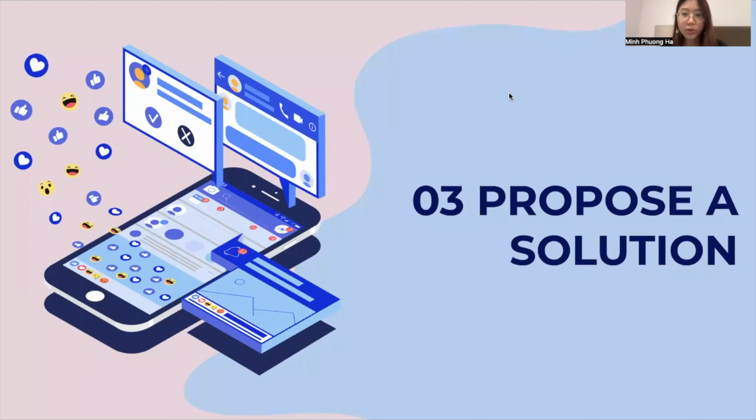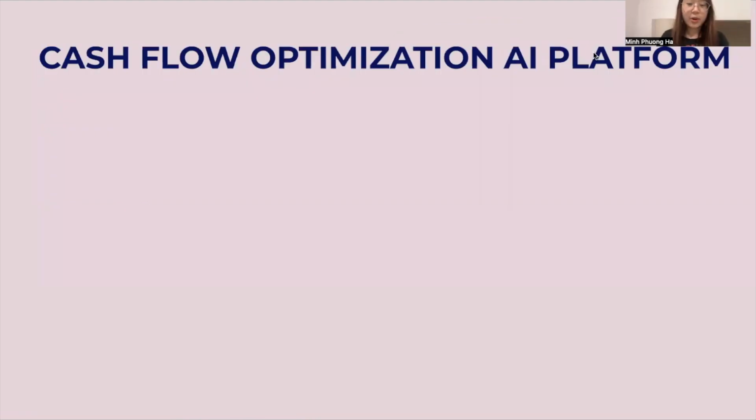Thanks, Anne. So, to address these challenges, we propose an innovative solution that leverages generative AI technology. The proposed solution is a cash flow optimization AI platform that leverages generative AI and machine learning algorithms to address the cash flow errors commonly encountered by small and medium businesses. This platform streamlines the cash flow management process, reduces errors, and enhances financial decision making.